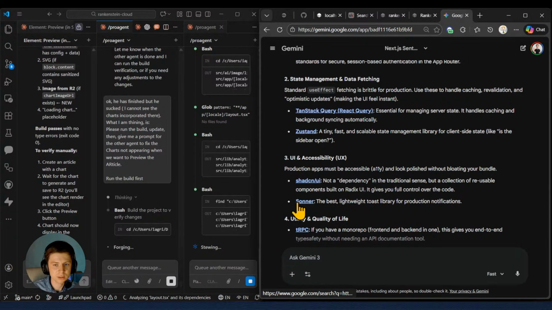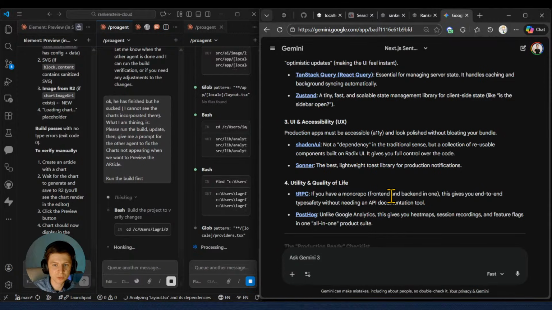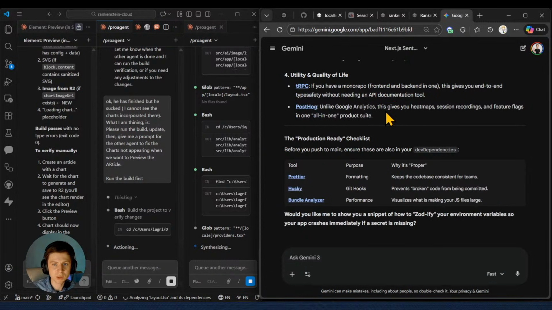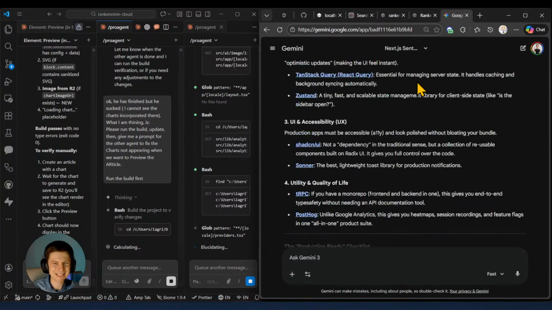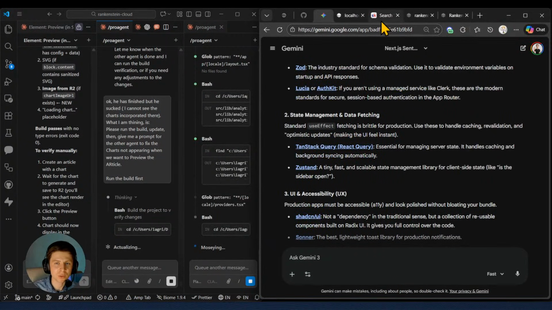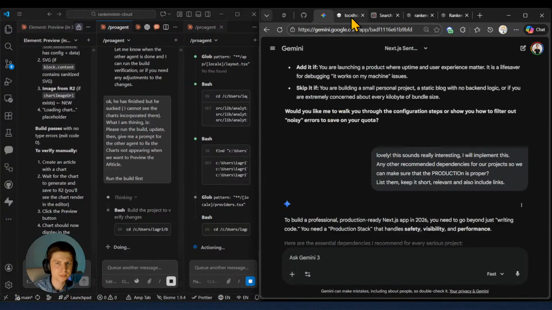shadcn/ui, this is classic. Sonner, the best lightweight toast library for production notifications, utility and quality of life. tRPC, you have a monorepo, frontend and backend in one. This gives you end-to-end type safety without reading API documentation. And PostHog, oh god, this is classic. Unlike Kubernetes, this gives you heat maps, session recordings, and feature flags. PostHog is quite good. It was also mentioned by a member inside our community, Mr. Matei. Good, good. I'm just gonna keep this. I'm gonna pin this tab for later, so I can dive even deeper, because I know for sure that there are maybe even better tools than these.